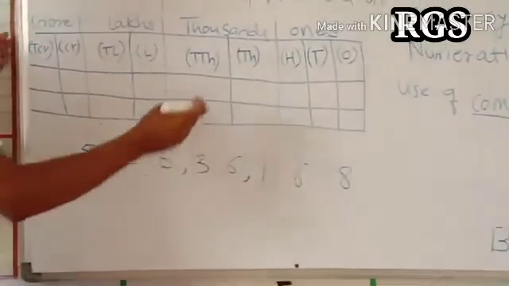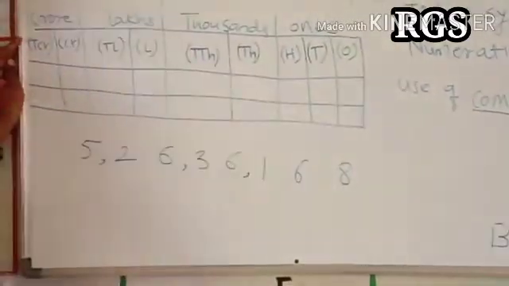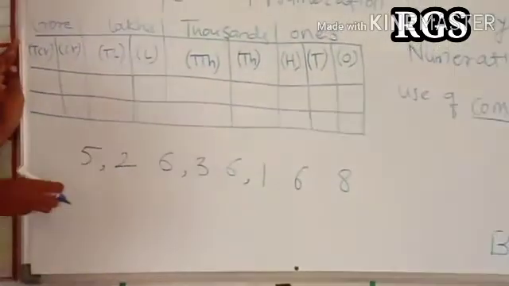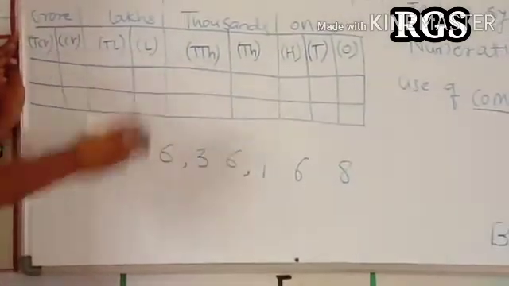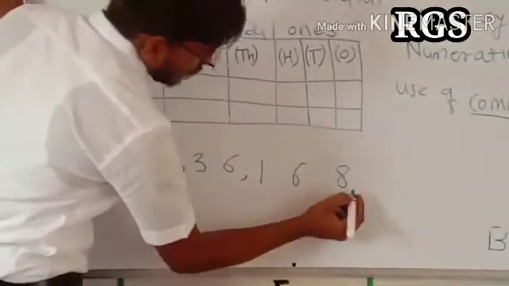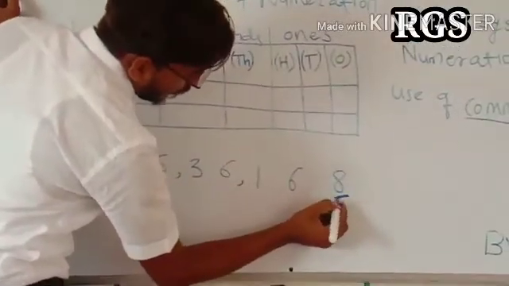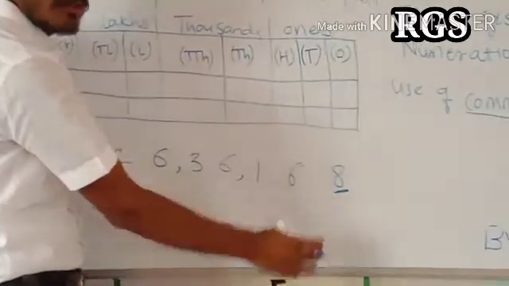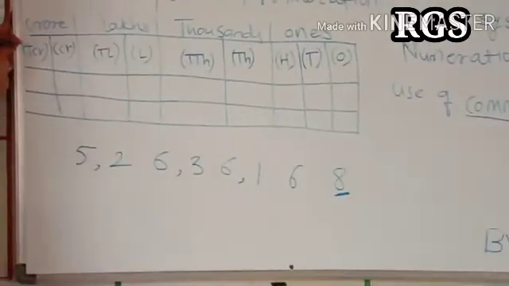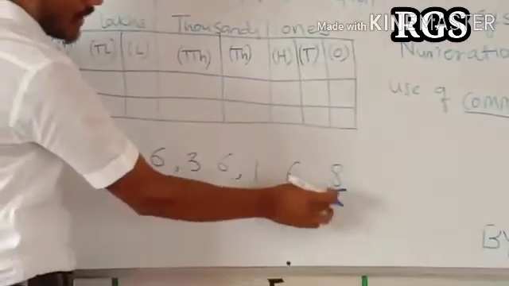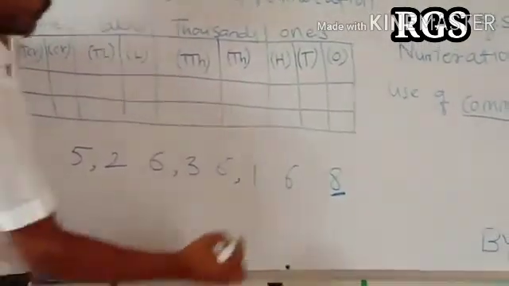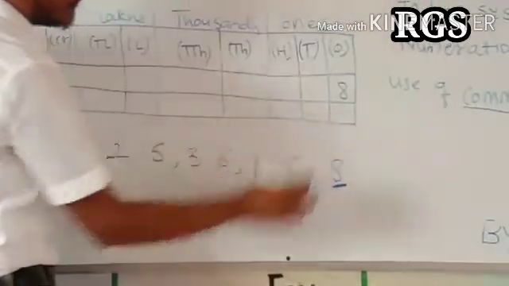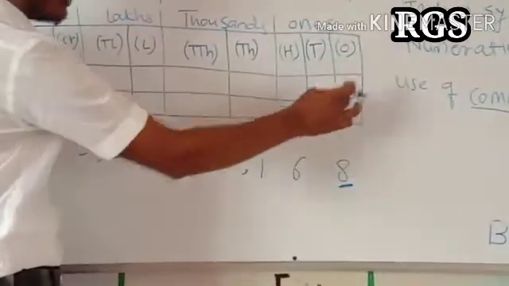Here the periods are given, the grades are given. We have to just put the value in that given number in the standard. So अब देखो यहाँ पे जो 8 नंबर है वो वंस प्लेस पे, उसको मराठी में क्या कहते हैं? एकक. This 8 digit at ones place. So we write this 8 digit here in the ones column.